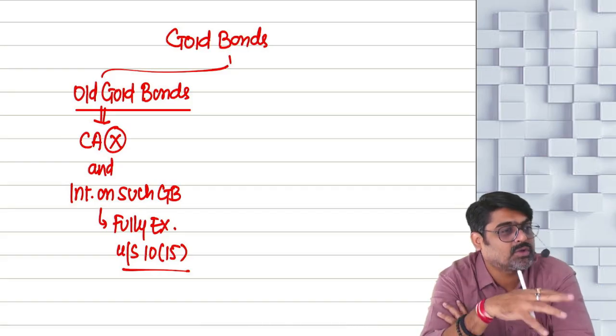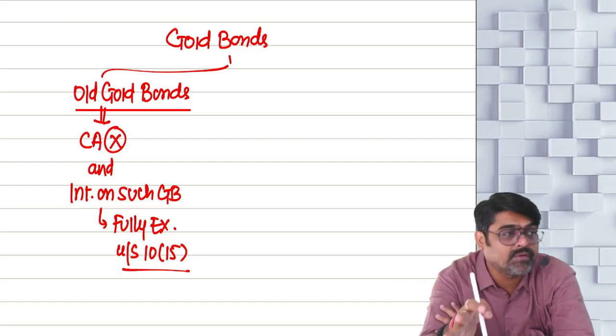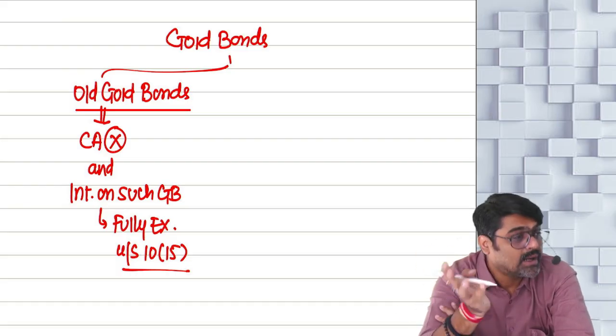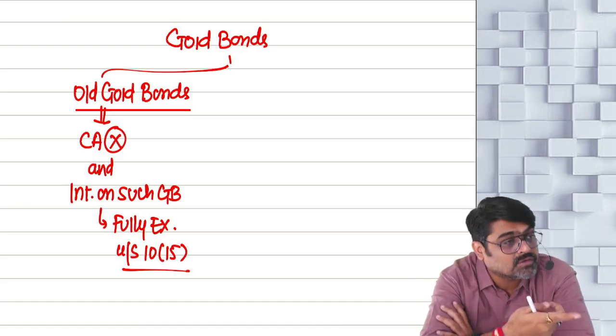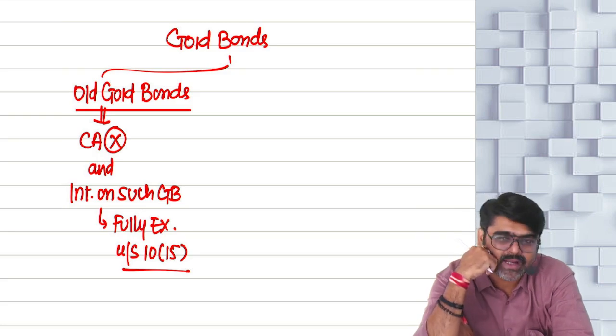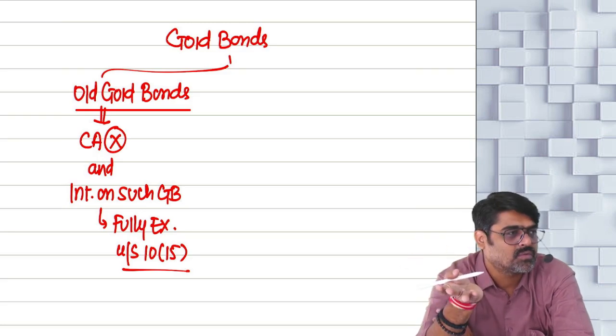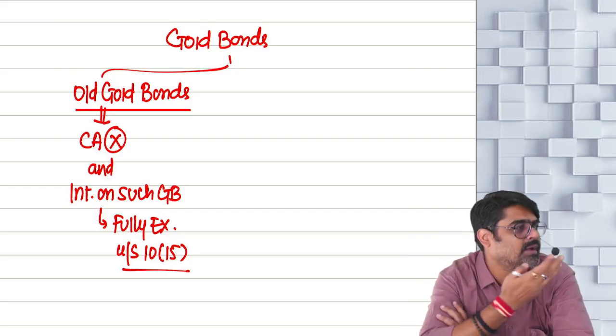The government wanted to motivate the assessees, the investors, to invest in gold bonds rather than investing in physical gold. Because if you buy gold, what happens? At the end of the day you keep that gold in your cupboard only.